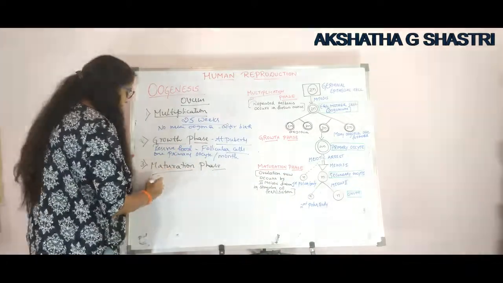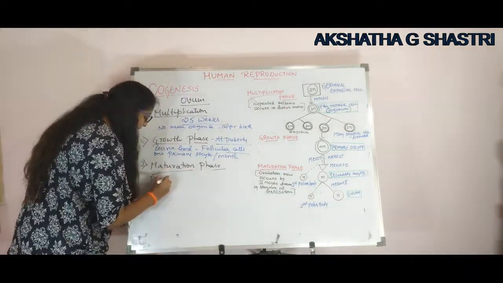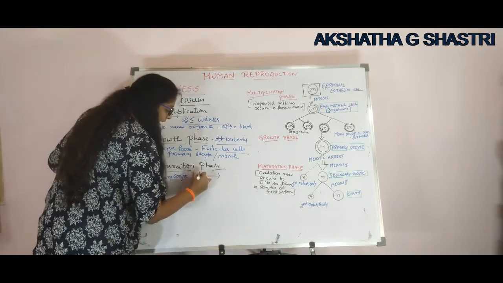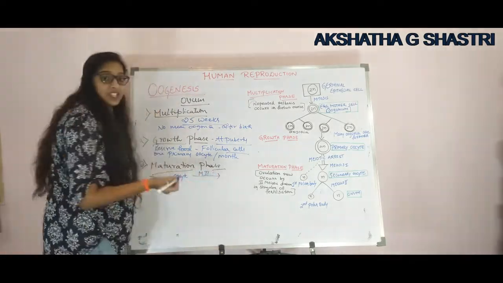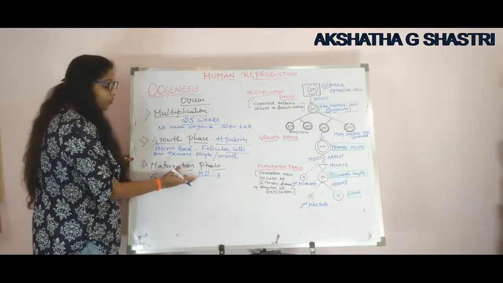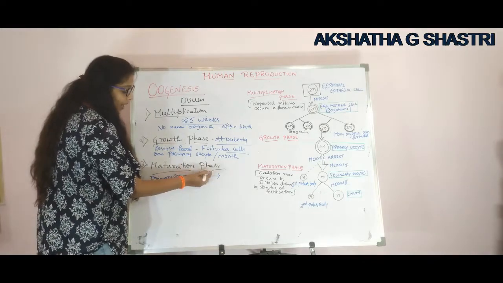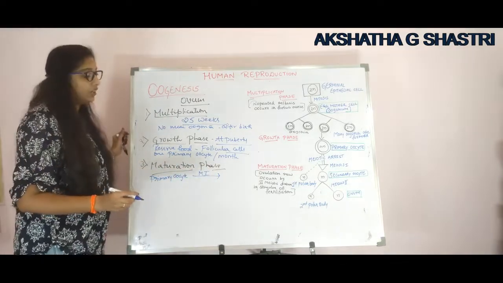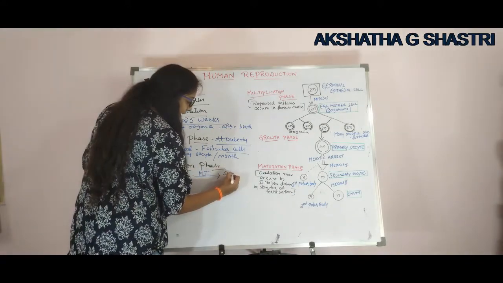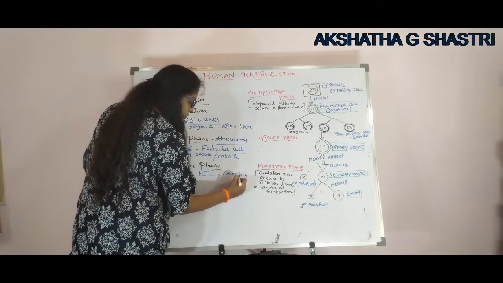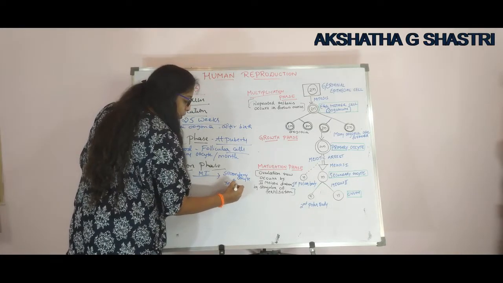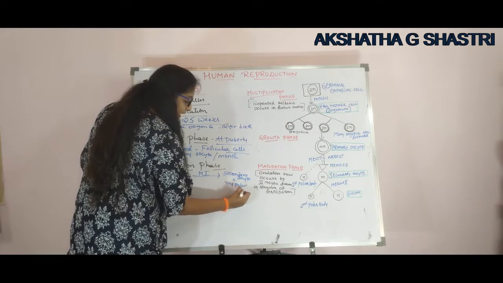See here what happens. The primary oocyte undergoes first meiotic division, M1, and this will form one secondary oocyte and a small tiny polar body.